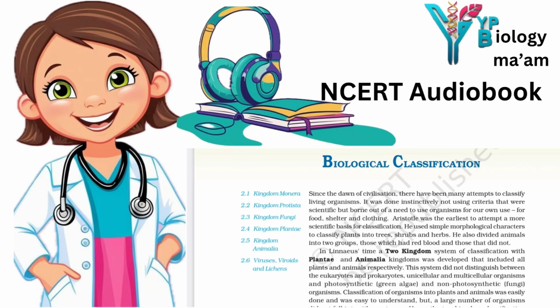2. Biological classification. Since the dawn of civilization, there have been many attempts to classify living organisms. It was done instinctively, not using criteria that were scientific but born out of a need to use organisms for our own use, for food, shelter and clothing. Aristotle was the earliest to attempt a more scientific basis for classification.